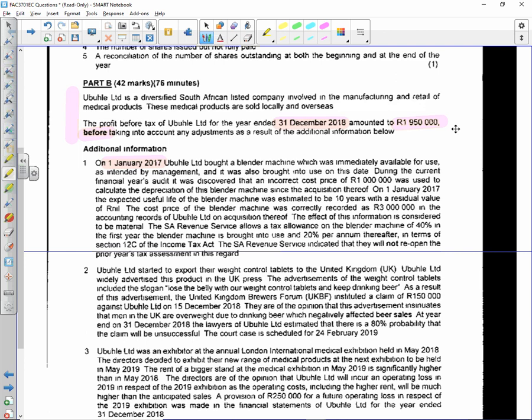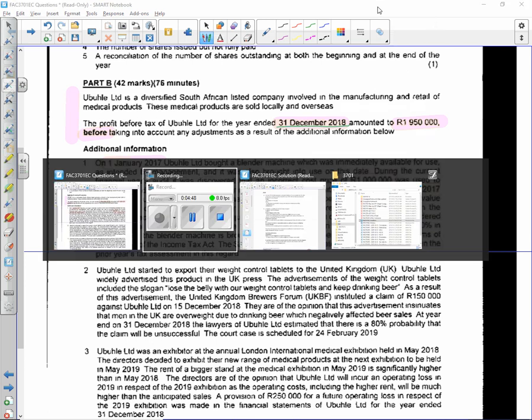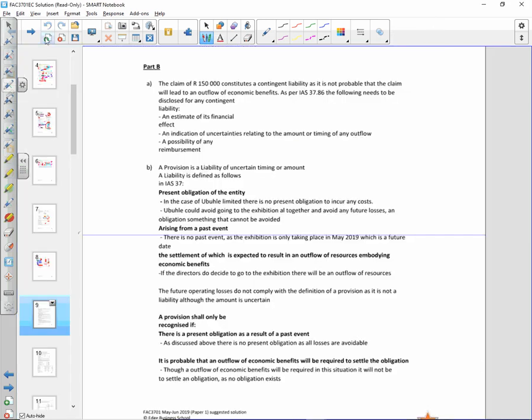During the current financial year's audit, it was discovered that an incorrect cost price of 1 million was used to calculate the depreciation of this blender machine since the acquisition thereof on the 1st of Jan 2017. Right, our year end is 31 December 2018. So just in terms of timeline, what we've got over here.